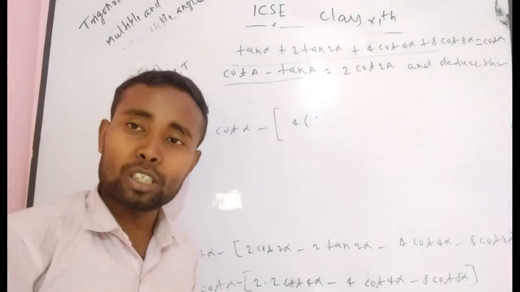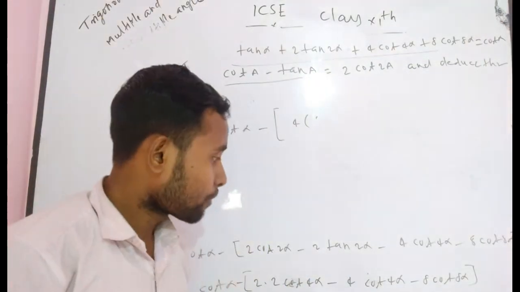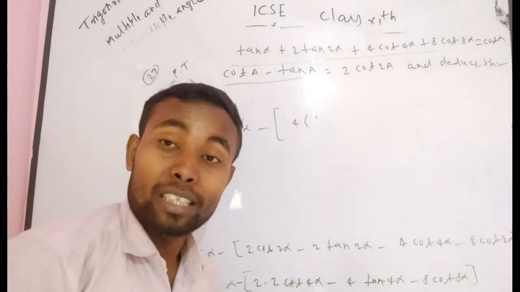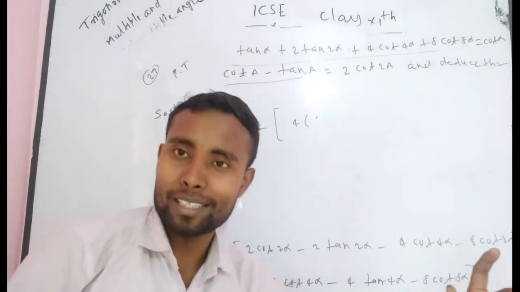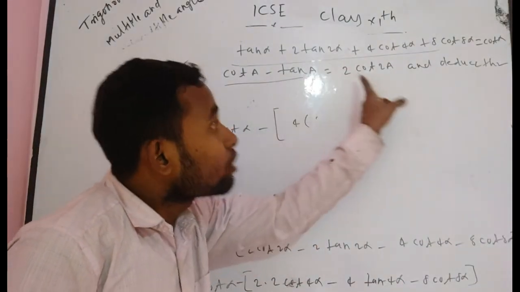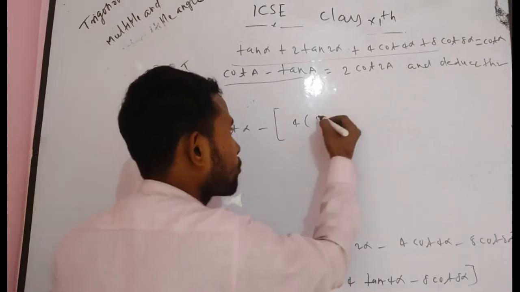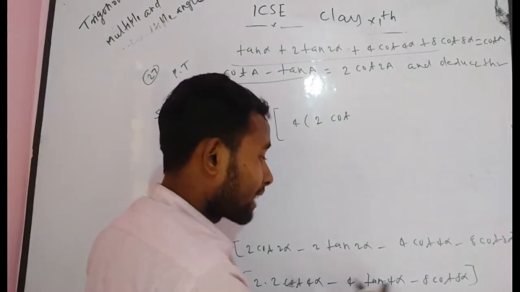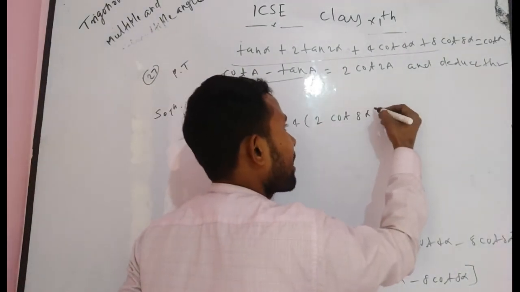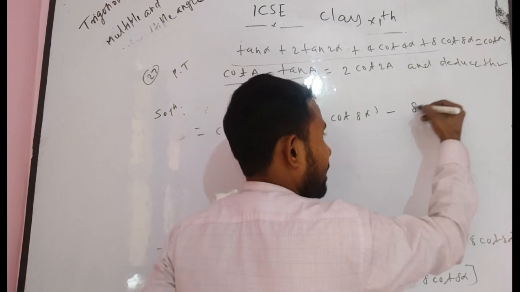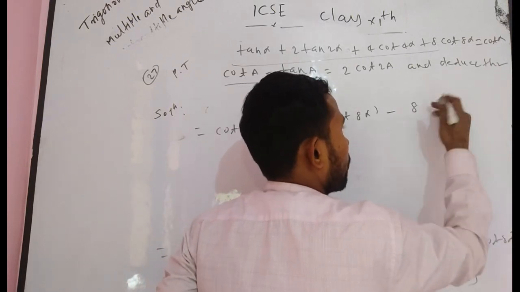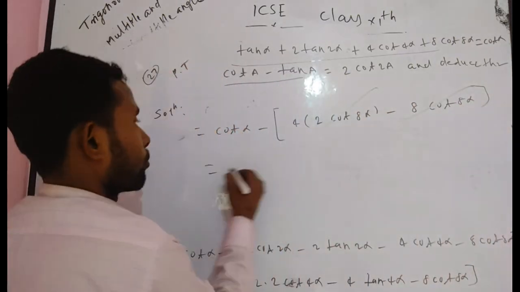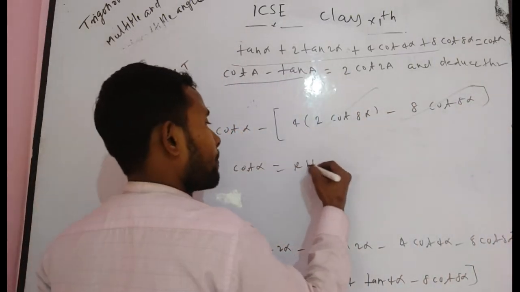Suppose 4 alpha is equal to theta, then it becomes cot theta minus tan theta, whose formula is 2 cot 2 theta. Here 2 theta becomes 8 alpha, so it becomes 8 cot 8 alpha minus 8 cot 8 alpha. Now both terms cancel each other. Finally you get cot alpha, which is the RHS.